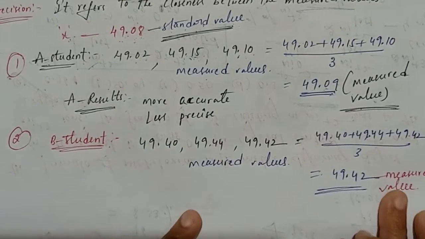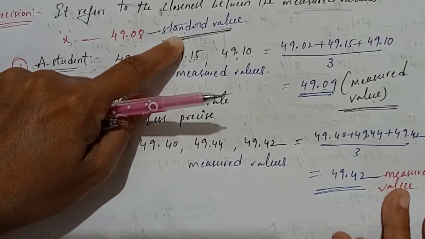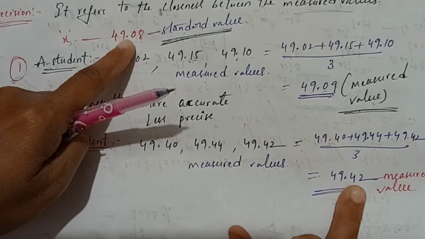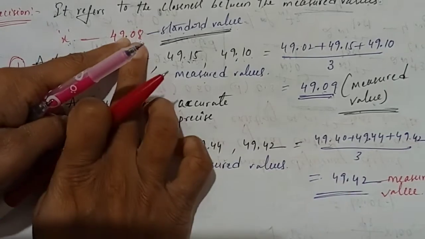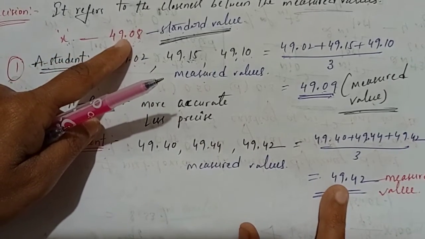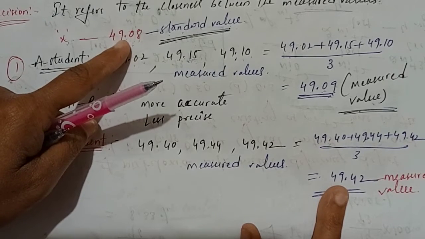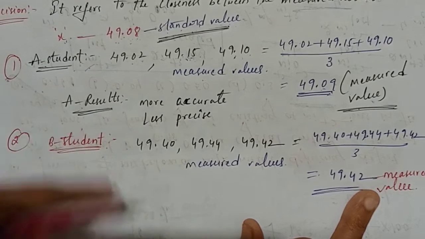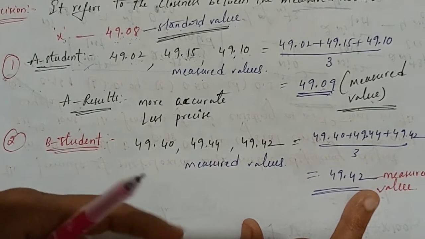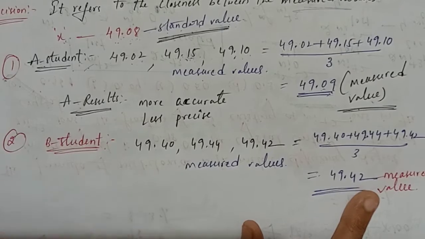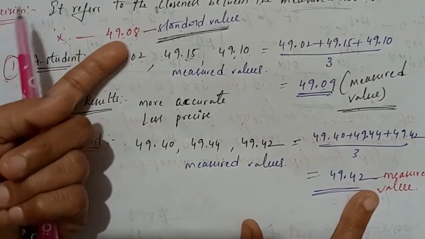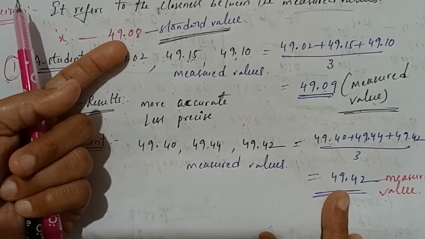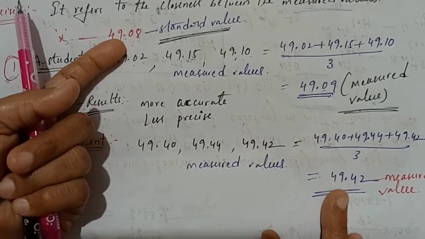Now see, this is the measured value. This is the standard value. Now 49.08 is the standard value. This is 49.42 measured value. There is a much difference. Correct? That means there is no much closeness between the standard value and the measured value. So that's what we can say, B student results are less accurate. Correct or not? Less accurate because between the standard value and the measured value there is a much difference. Are you clear students? There is no much closeness.